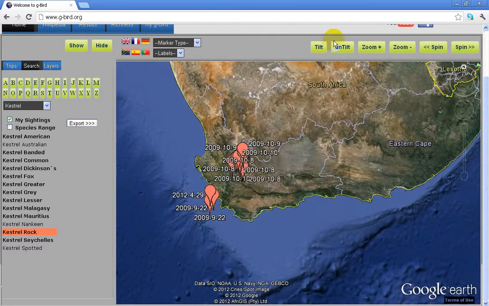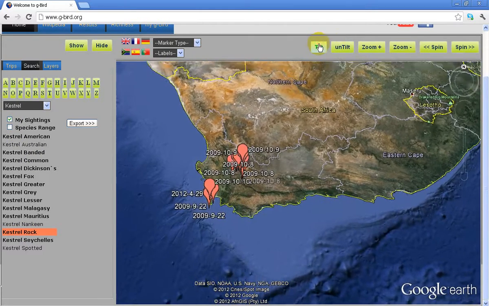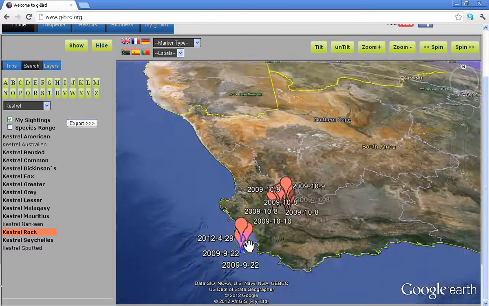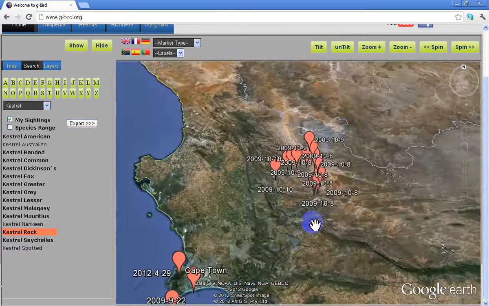Google Earth will then show the rock sightings that we have seen and recorded, and display the date as well alongside them.